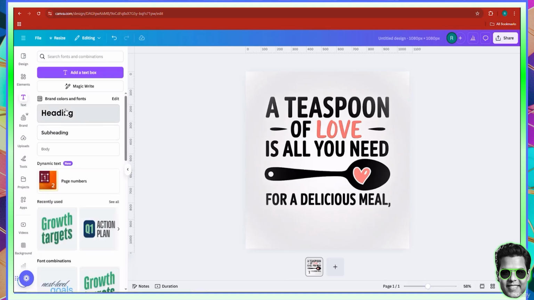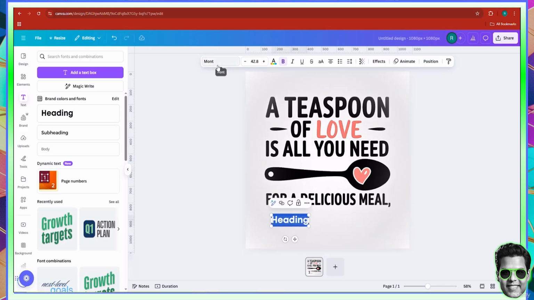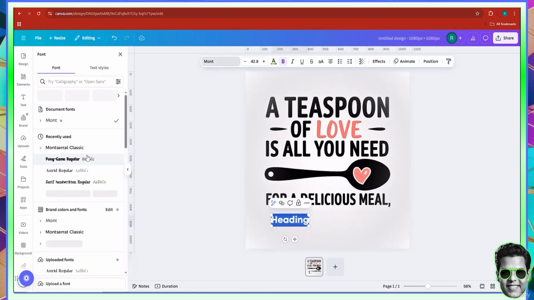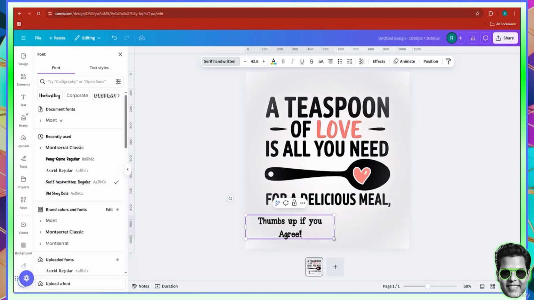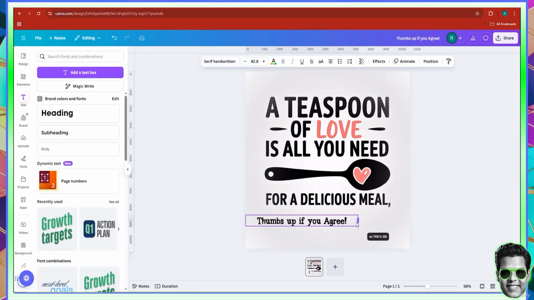You can actually add a heading. First you need to make the heading a bit bigger, just kind of like this, and then move it down. And then in terms of the font, we need something that's kind of handwritten. So maybe like a serif handwritten. I think that this one is pretty good. So I'll not go for something else. I'll just keep this one. Thumbs up if you agree. That's it. And then the thumbs up if you agree part, I can actually just go ahead, make it a